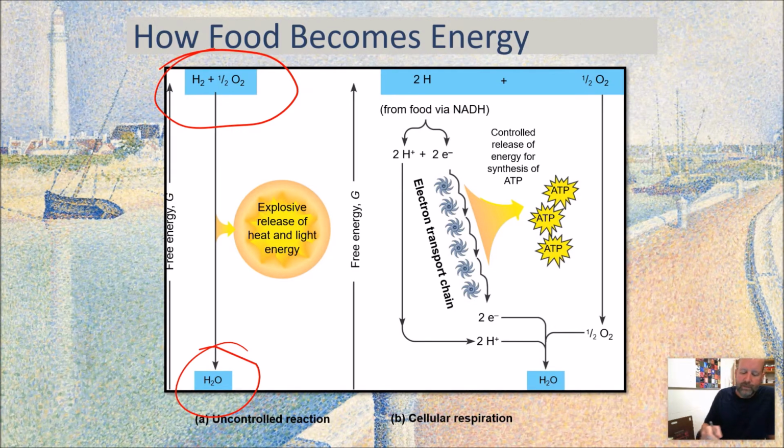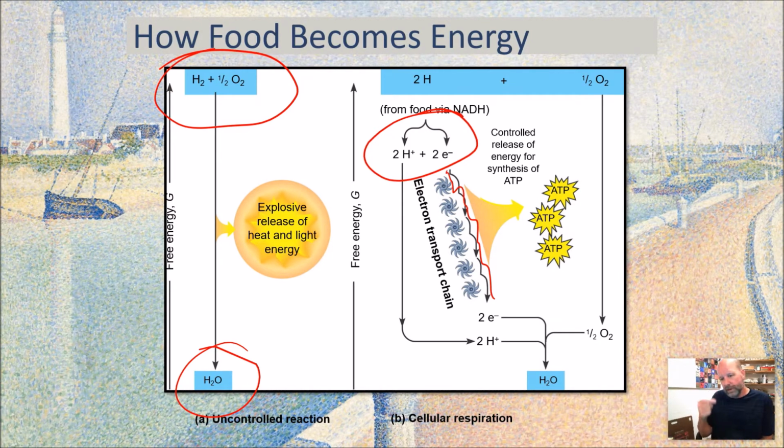We do a similar type of thing with hydrogens and electrons. Instead of hydrogen gas, we react that with water eventually. But we do it in a much more stepwise fashion so that we don't explode. I think you can all agree that not exploding is always a good thing for living things. And we do this in a very controlled, stepwise fashion, and it allows us to generate ATP. So it's lots of complicated steps so that we don't get all the energy at once, because that would be too much energy for our cells to withstand.